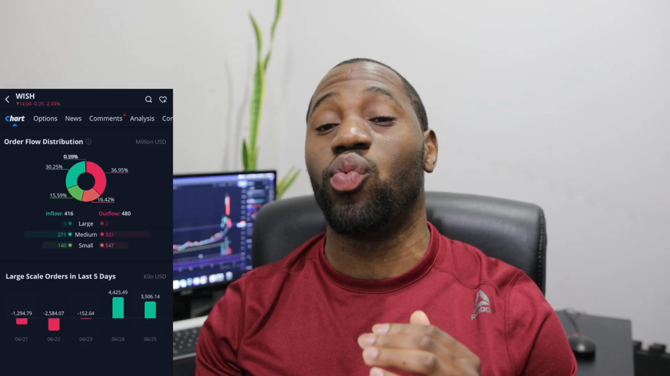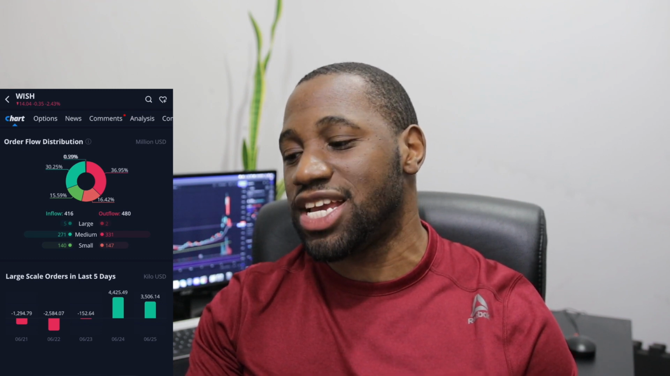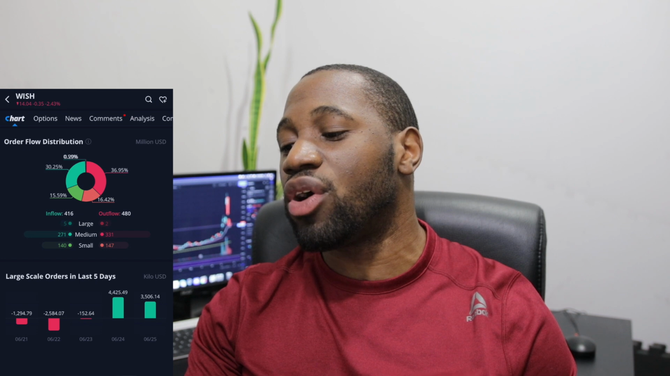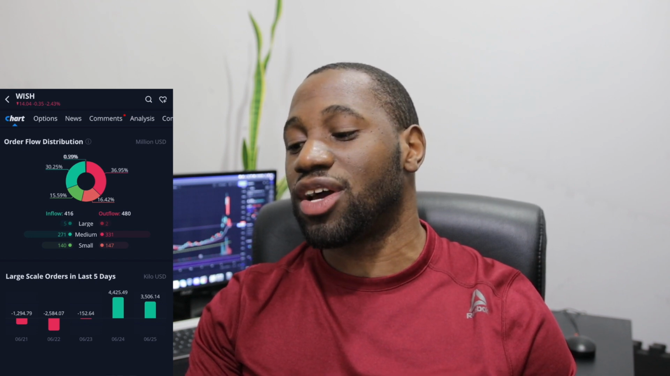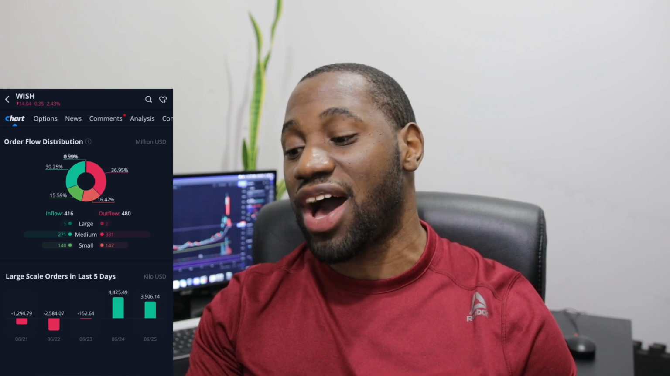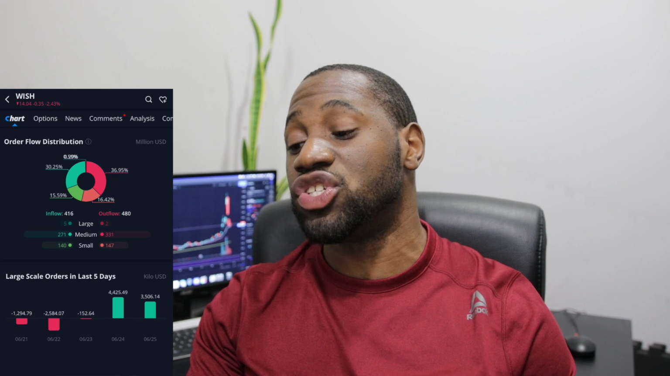Now let's take a look at the order flow distribution for Wish. So we can see here on the inflow, we had 416, and on the outflow, we had 480. So definitely a significant difference there. So we take a look at the large for the inflow, we have 5, and for the medium, we have 271, and for the small, we have 140.